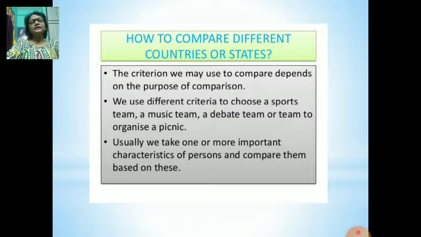When we see a class, there are different types of students. They vary in their height, talent and interest. So we compare them according to the necessity. When we need to select a music team, we select those children who are good at music. When we select a sports team, we see their interest. So usually we take one or more important characteristics of persons and compare them based on these.